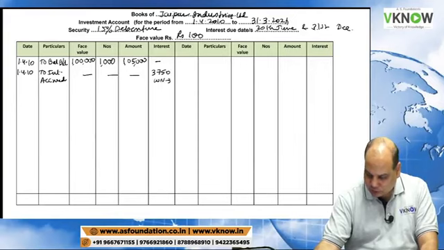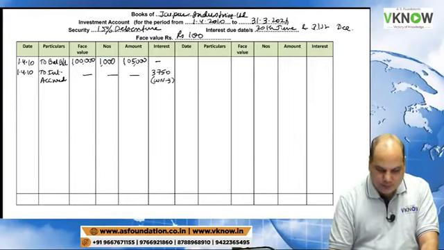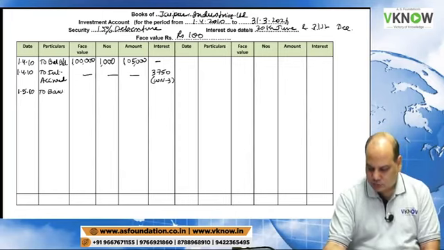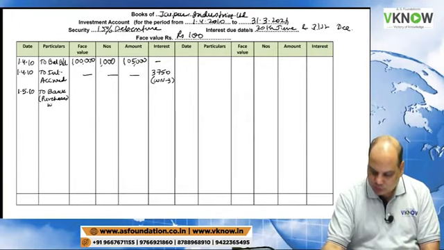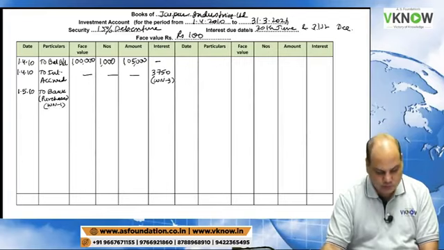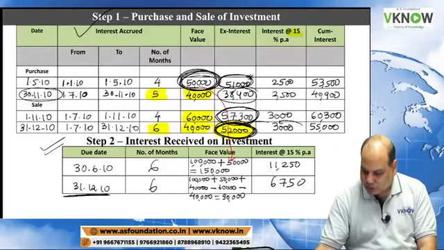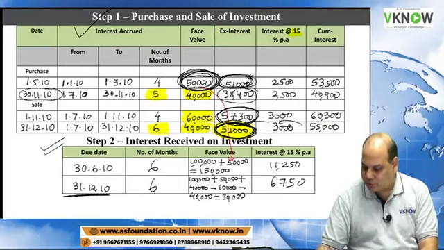Here working note 3. Then we have made two purchases. We'll write down that 1st May 10, to bank purchase. Working note 1. So how many units we have purchased? You see 50,000 and the ex-interest price is 51,000.